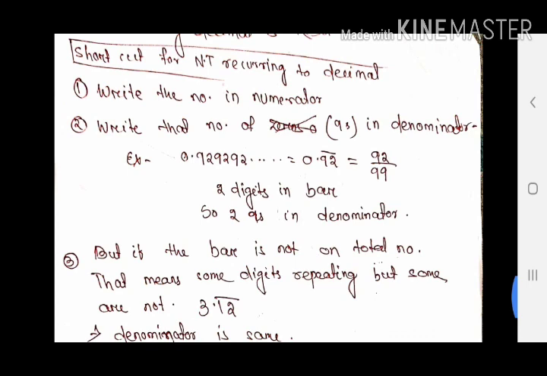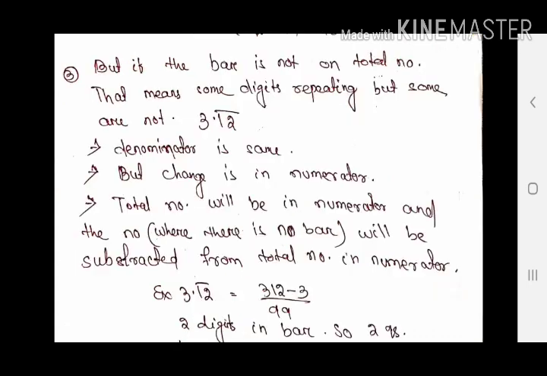So first example, 0.92 bar. In the numerator I will write 92 by how many nines? 2 nines. In the second case this is 3.12 bar. So in the numerator I will write 312, then minus 3. Why minus 3? We have discussed: I will write all the numbers and I will subtract that number where there is no bar. On 3 there is no bar, so I will subtract 3 from the total number 312.